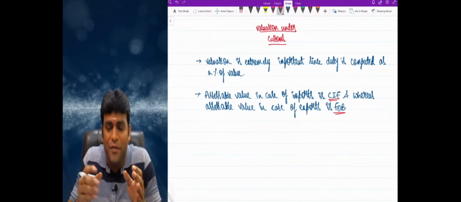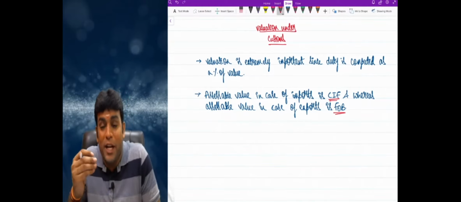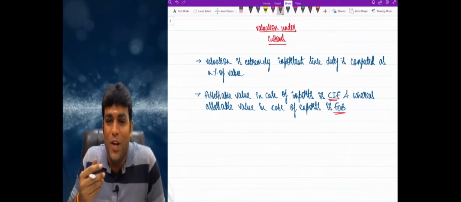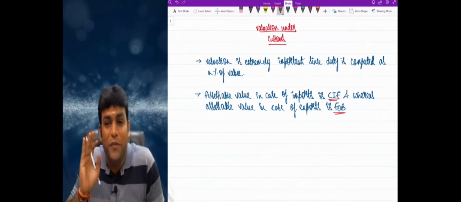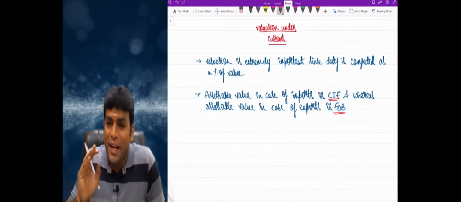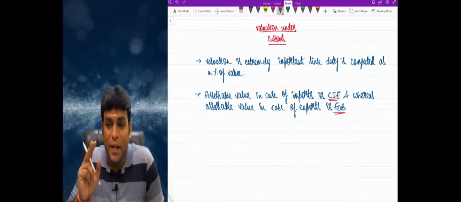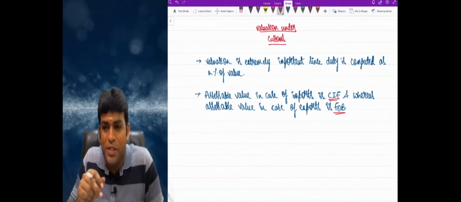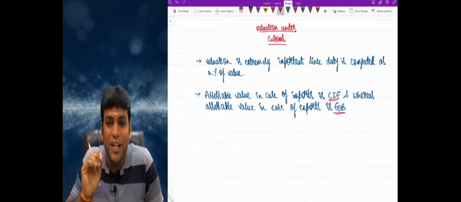Now what is the meaning of free on board? What is the meaning of CIF? I'll explain to you in detail very soon. Don't worry. Clear, right? We'll talk in detail what is CIF, what is FOB. And of course our predominant focus is more on imports, because ultimately all the imports are dutiable except for few. But other side of the story, when I talk about exports, majority of exports are duty free. Correct, right? So that's the reason why it is very important that we have a clarity of thought on what is the assessable value in case of imports, what is the assessable value in case of exports. And I repeat one more time, assessable value in case of imports is CIF and assessable value in case of exports is FOB. This point should be very clear for all of us.